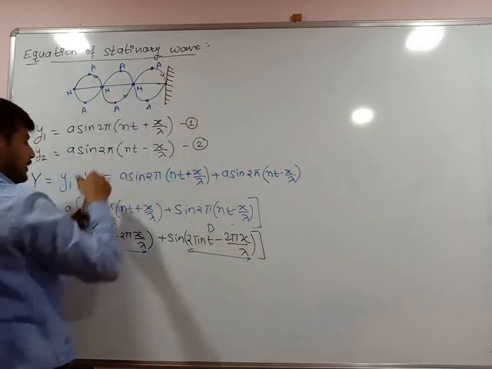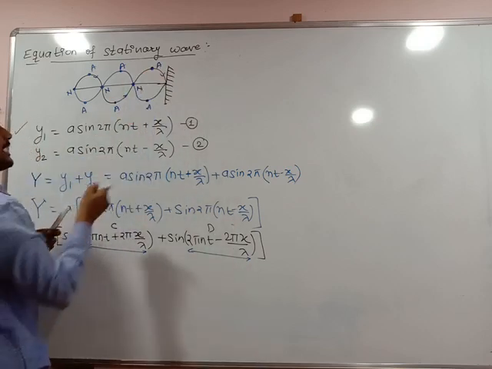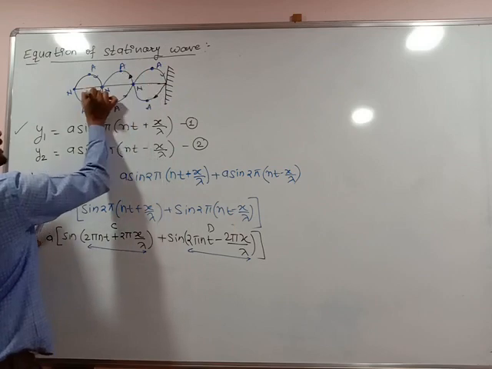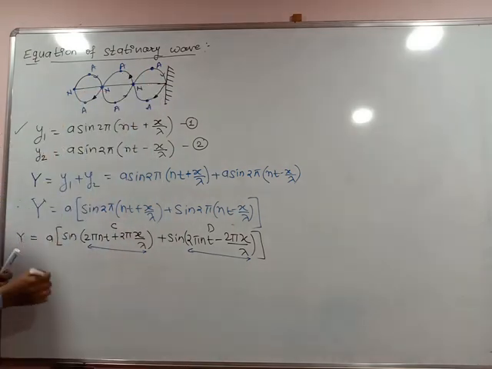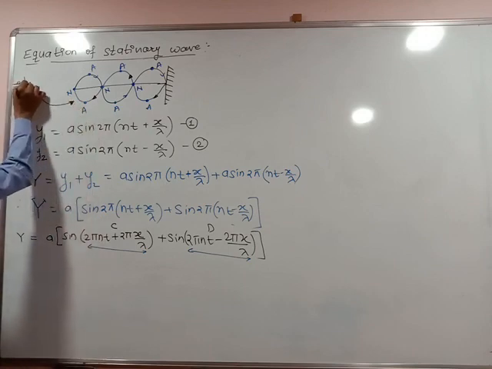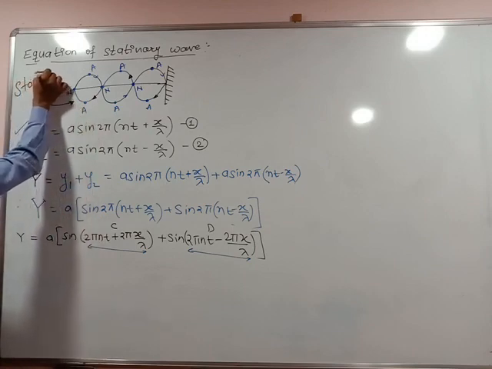After reflection, the wave is propagated like this. So this is said to be what? Stationary wave. This is said to be a stationary wave.